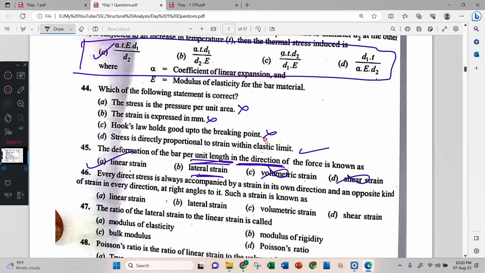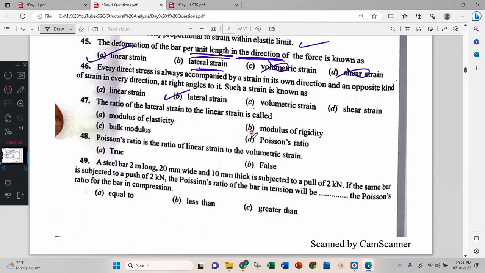Every direct stress is always accompanied by strain in its own direction and opposite kind of strain in every direction at a right angle to it. Such strain is known as lateral strain. Yes, sir. B. The ratio of lateral strain to the linear strain is called Poisson's ratio.